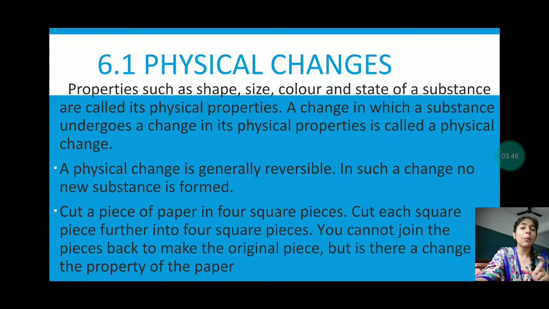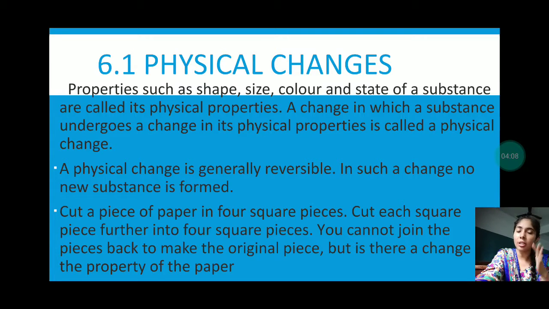Let us do one activity. We take a piece of paper and cut it into 4 pieces, and then cut each of the 4 square pieces into 4 more square pieces. You cannot join the pieces back to make the original piece, but is there a change in the property of the paper?